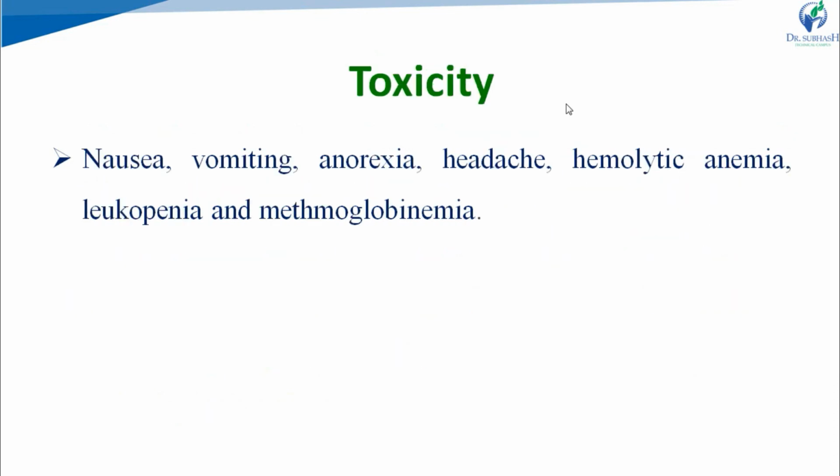Right? Toxicity: it produces nausea, vomiting, anorexia, headache, hemolytic anemia, leukopenia, and methemoglobinemia. Right? What is hemolytic anemia? Anemia due to the breakdown of the RBC. As we see in this, breakdown of RBC occurs. That's why it leads to hemolytic anemia. Right? Leukopenia is a low count of WBC in the blood, so that decreases immunity. And methemoglobinemia is an increase in the blood level of methemoglobin. Right? It is a form of hemoglobin.